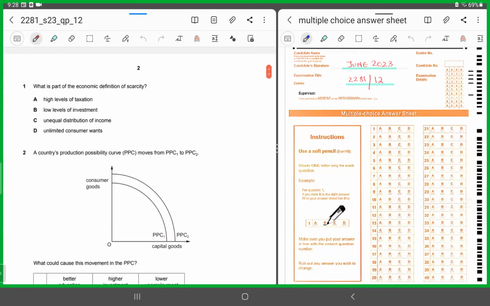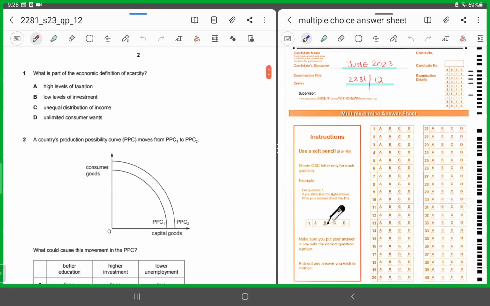All right, MCQ number 1. What is part of the economic definition of scarcity? As soon as the word scarcity comes into your mind, what can you recall? Yes, that's a situation when there are not enough resources to satisfy everyone's wants, right? So now looking at the definition and looking at the options available, let's see which is the correct option.